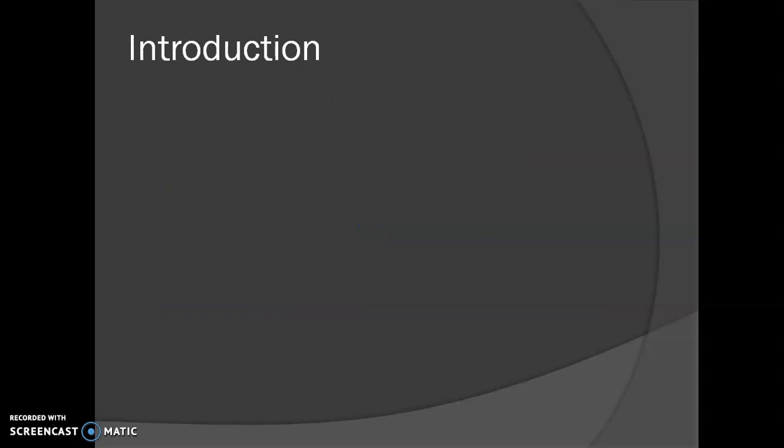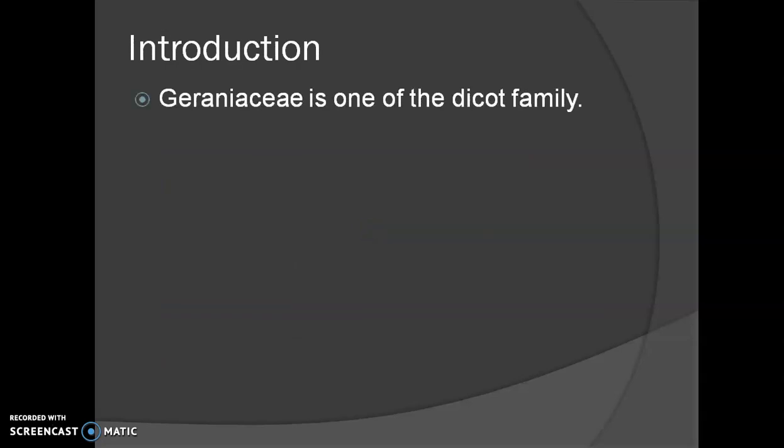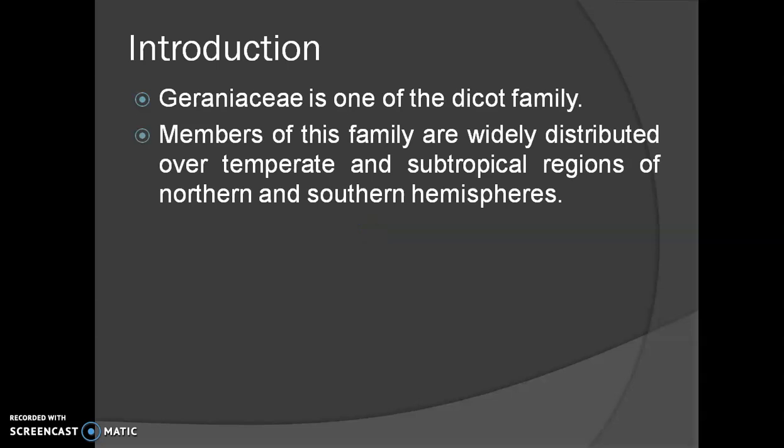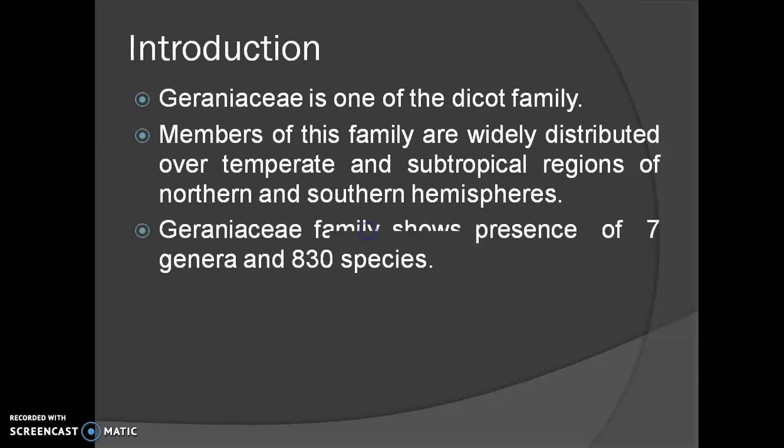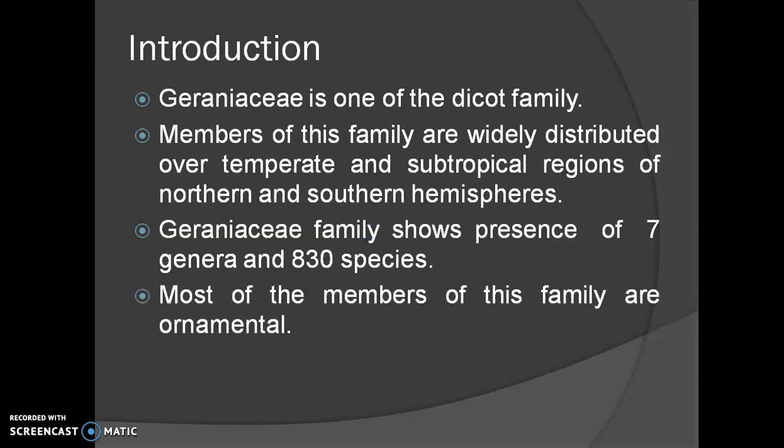Now moving towards the introduction of that family, Geraniaceae is one of the dicot families. Dicot means the plants which show the presence of a taproot system, the leaves show reticulate venation, and the seed shows the presence of two cotyledons. About the occurrence of these plant members, they are generally found in temperate and subtropical regions of the world. The Geraniaceae family has 7 genera and 830 species.